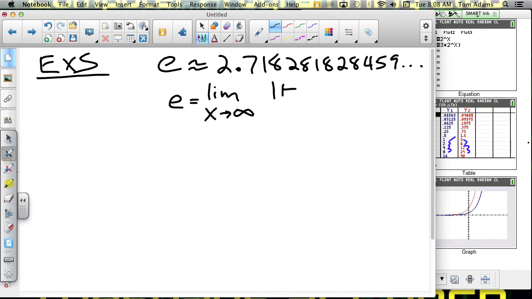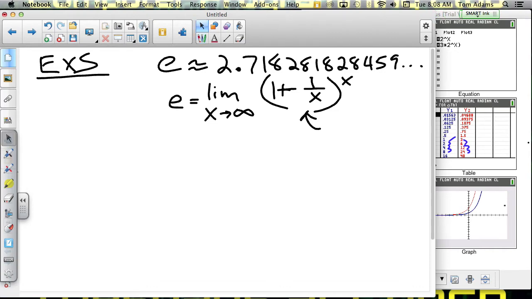1 plus 1 over x, raised to the x. And you may not realize this, but that's like a rate of change type problem, like a percentage rate, right? So this is almost identical to a formula that we would use for a car payment or your house note or anything that requires interest, a percentage, or growth. And so what he said is, I want to figure out what this particular function would be as x approaches infinity. And to kind of verify that, I'm going to pull up the calculator and we'll plug it in.